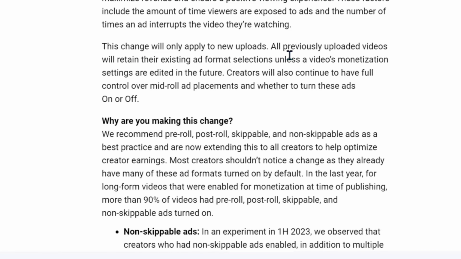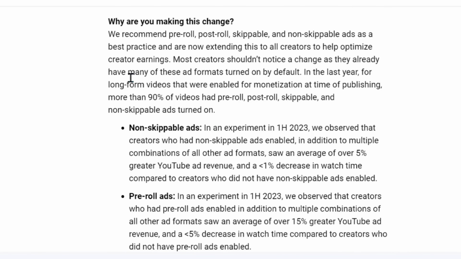All previously uploaded videos will retain their existing ad format selections unless a video's monetization settings are edited in the future. Creators will also continue to have full control over mid-roll ad placements and whether to turn these ads on or off. Why are you making this change?